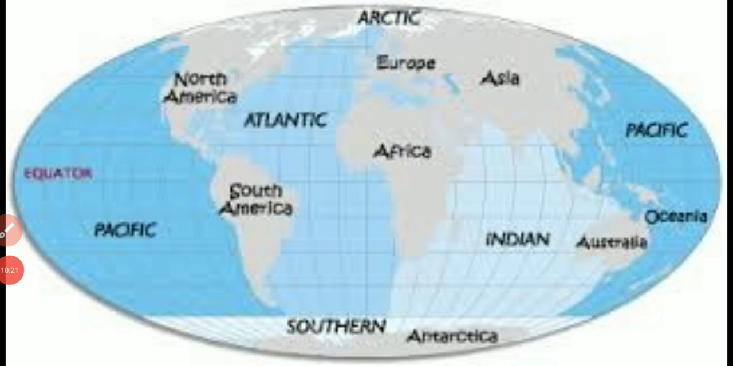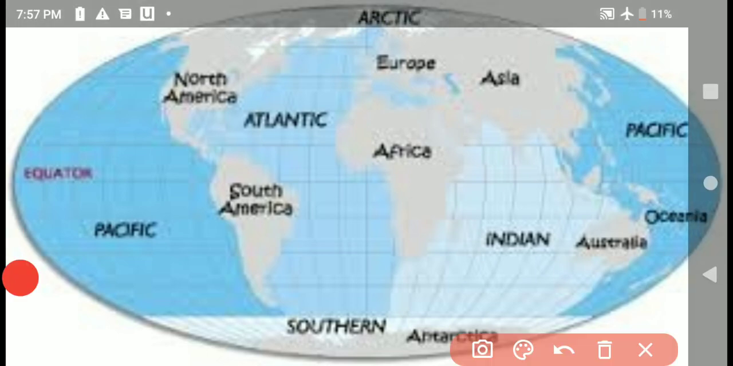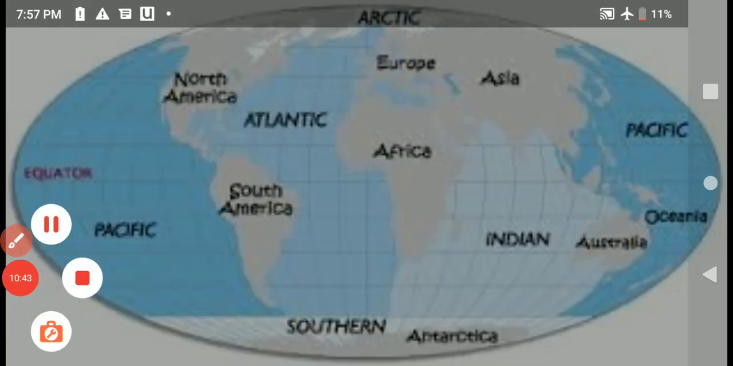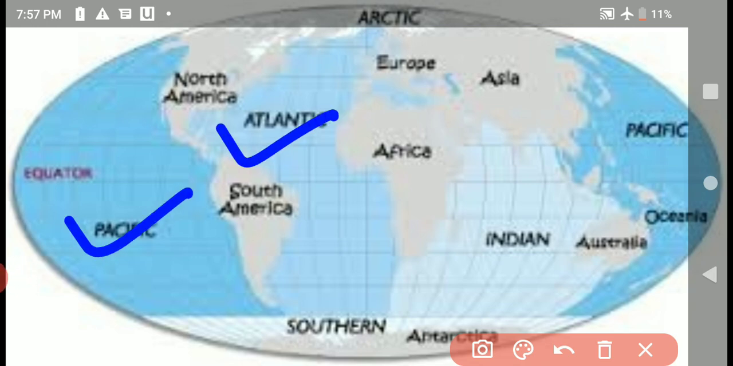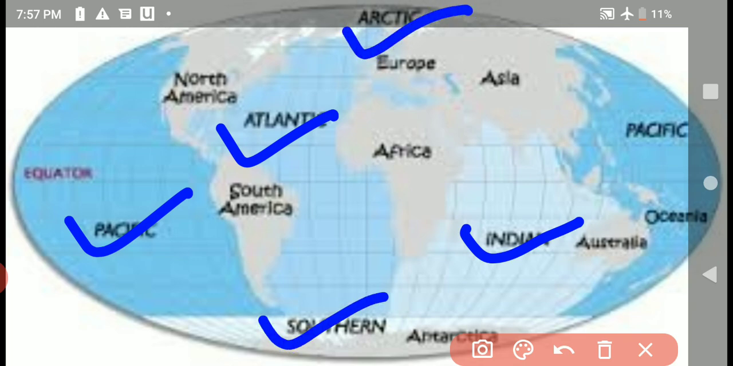71% of the Earth's surface is covered by water. Large water bodies are called oceans. How many oceans are there? 5 oceans. Start from here. Pacific Ocean. Then Atlantic Ocean, Indian Ocean, Arctic Ocean, and Southern Ocean. It has 2 names, Southern and Antarctica.